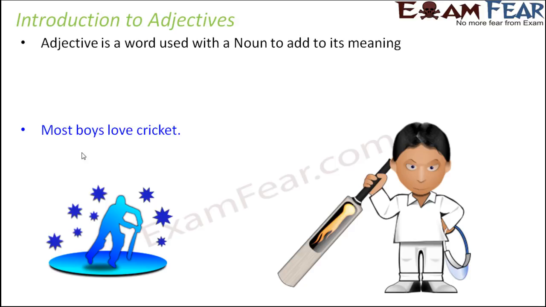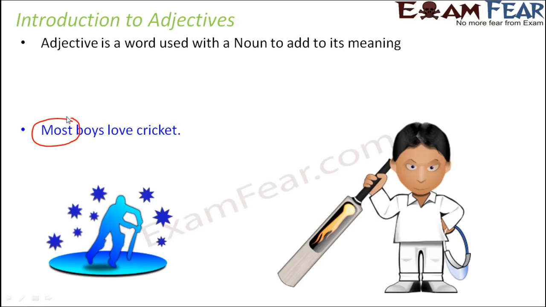Let's look at the third example. Most boys love cricket. So here, which is the noun? Boys is a noun, cricket again is a noun. So which is the adjective? Now, love is definitely a verb, because love is telling what the boys do. So love is specifying an action here. So it is a verb. We are just left with one more word, which is most. So obviously most is the adjective here. But what does the word most tell us? It tells us how many boys love cricket. So it basically is quantifying the noun. It is telling how many nouns. So that way it is again adding more meaning to the noun.